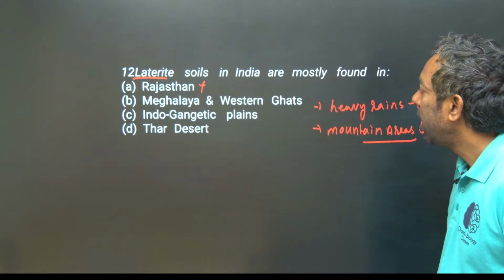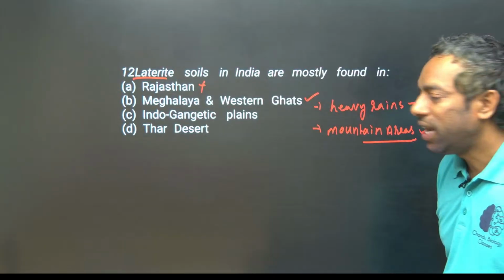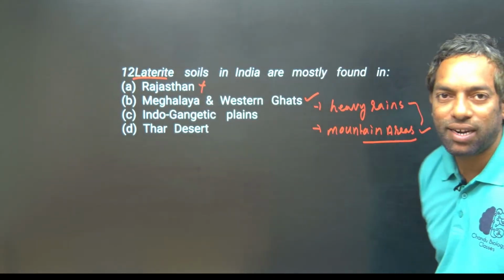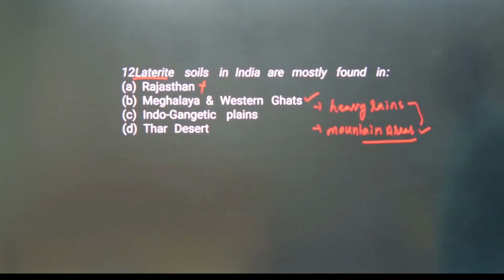Heavy rain and mountain areas create laterite soil. Rajasthan deserts have no rainfall, while Meghalaya and the Western Ghats are hilly areas with heavy rainfall, which creates laterite soil. Okay, yes.